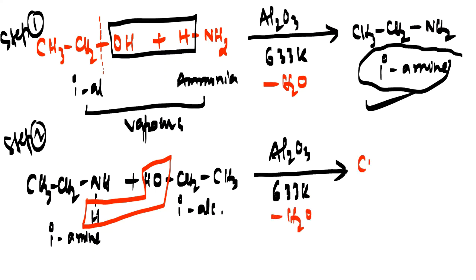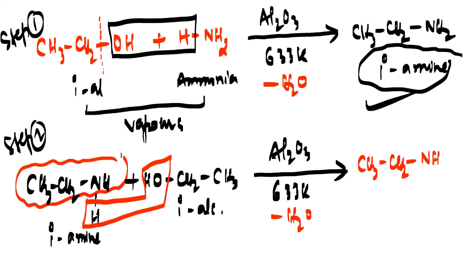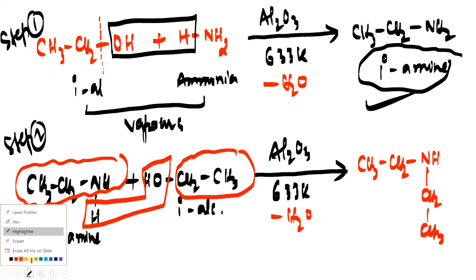Now what happens here, my dear friends? You will get CH3CH2, and here NH will remain. And that NH will react now. Look here, this part is going to react with this part. So obviously we'll have NH, then CH2 and CH3. And remember, NH is called a secondary amine. So this NH group is basically the secondary amine.